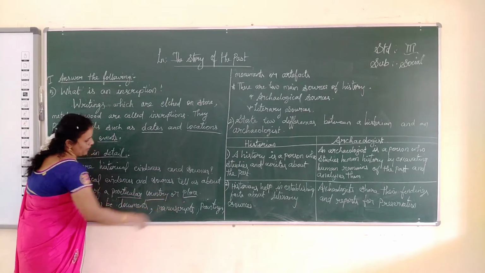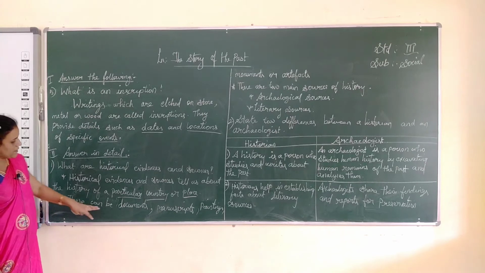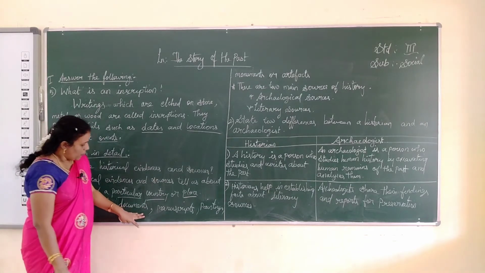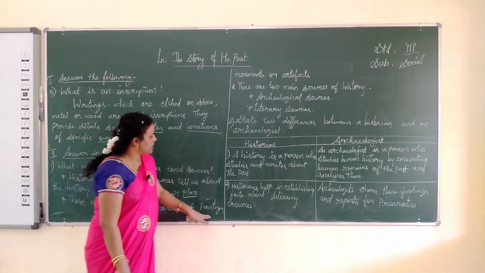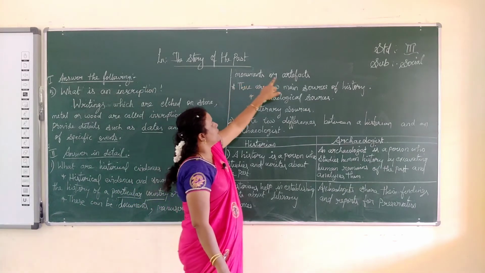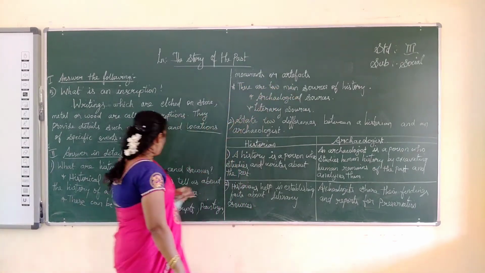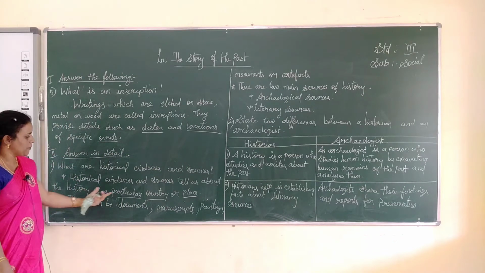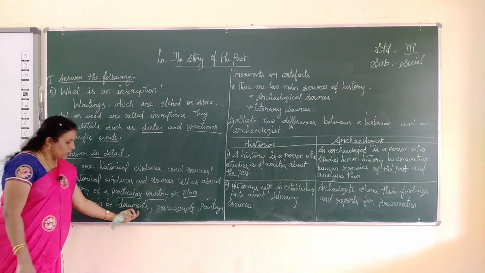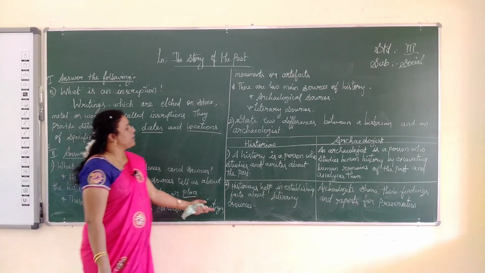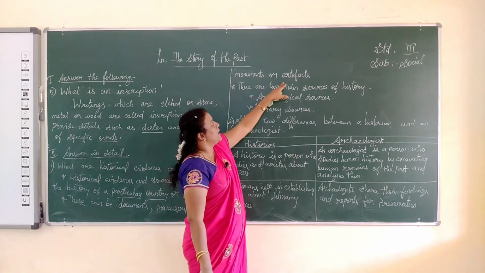These can be in the form of documents, manuscripts, paintings, monuments or artifacts.